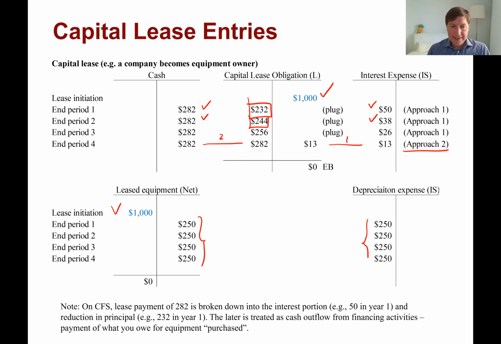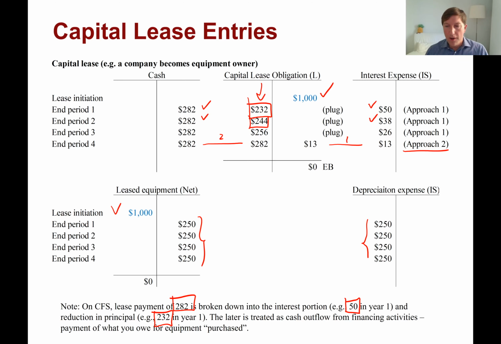Now, notice that there's one wrinkle here, and that's different for leases versus bonds. So the amount that we are paying, 282, is essentially broken down into interest and principal reduction, right? So interest is going to be 50 in year 1, and principal reduction is the amount of amortization that we essentially have in year 1.